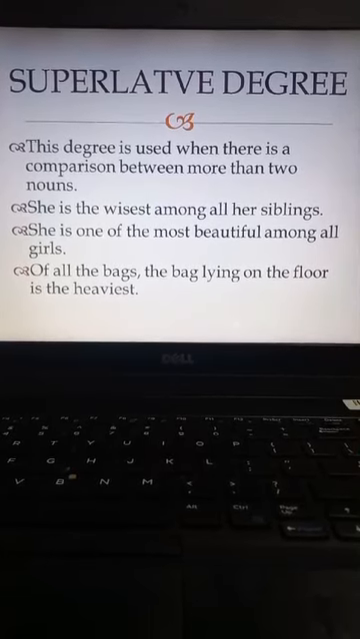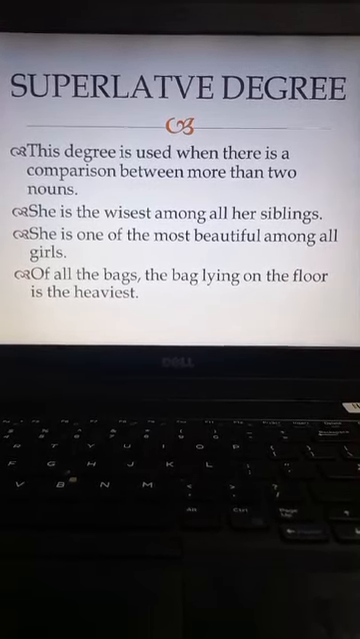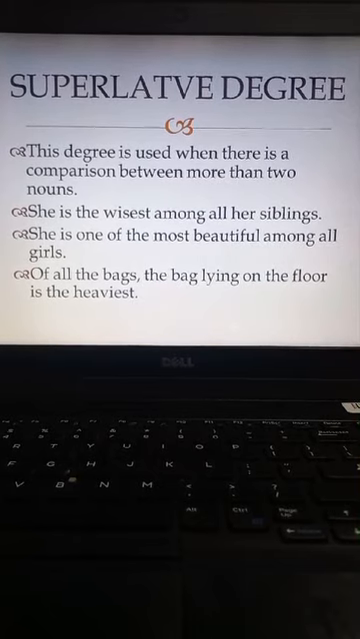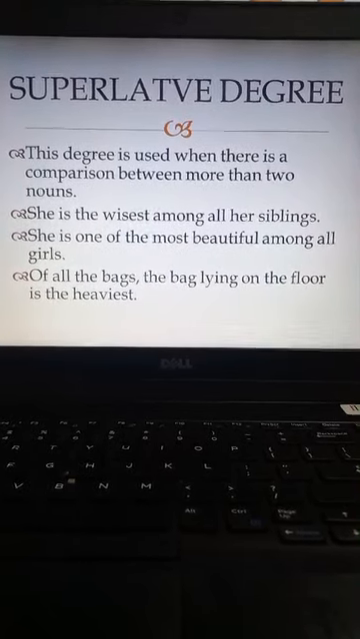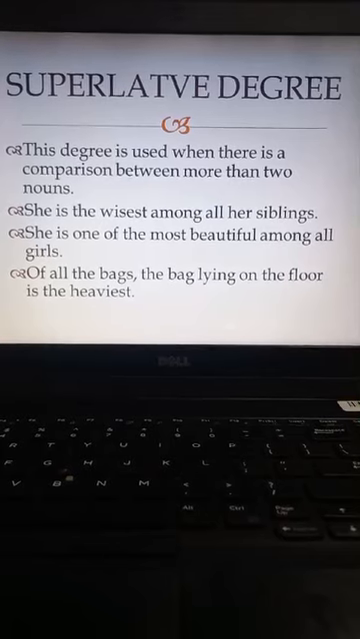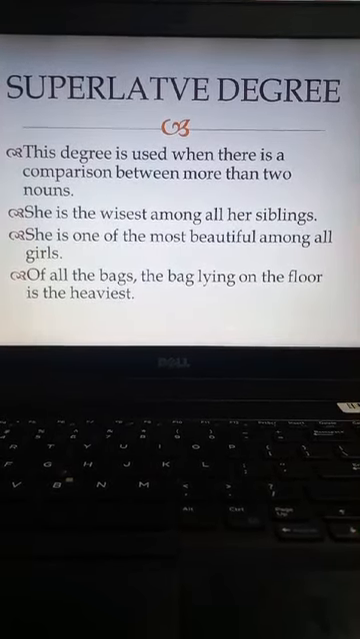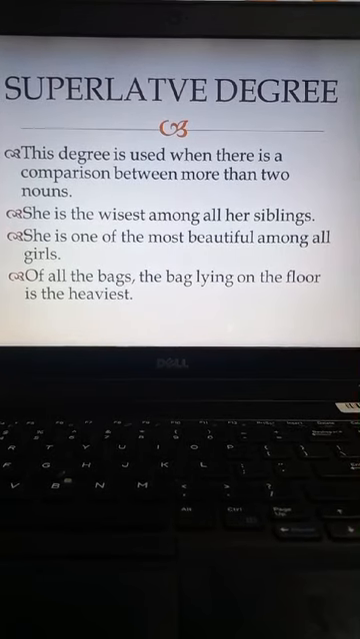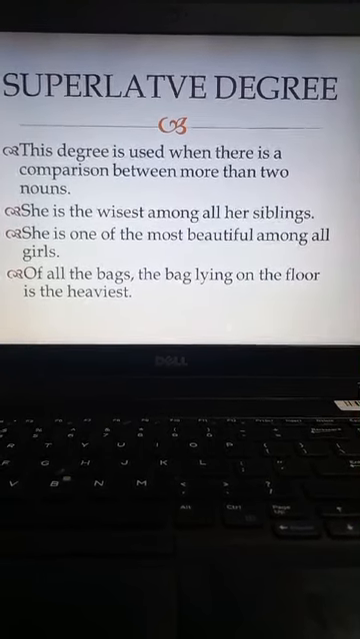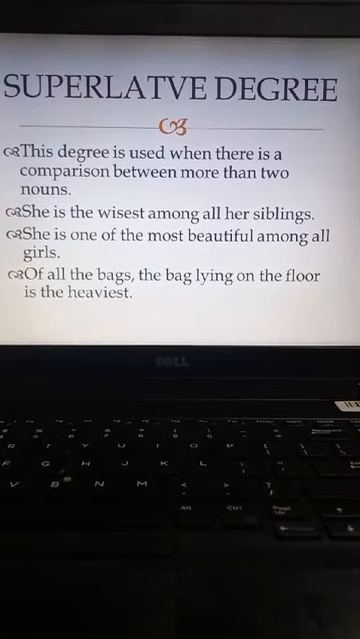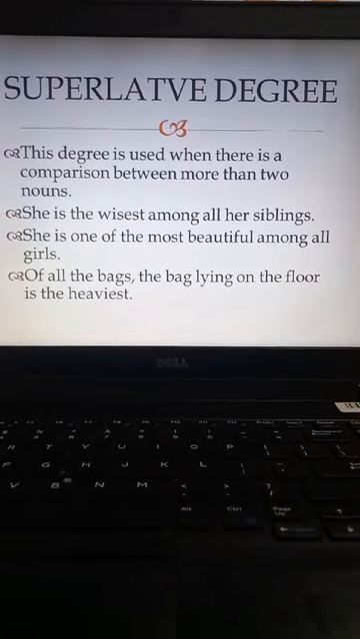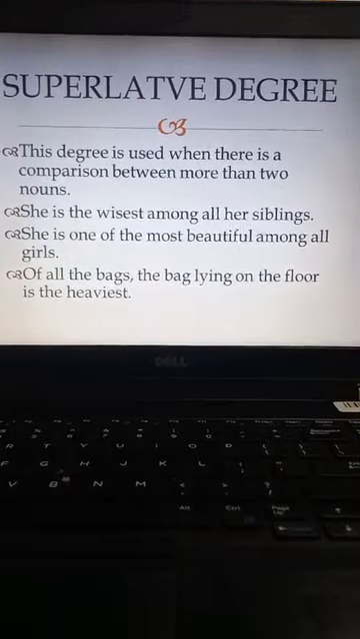nouns. For example, she is the wisest among all her siblings. She is one of the most beautiful among all girls. Of all the bags, the bag lying on the floor is the heaviest. So the article the is used with the superlative degree: the wisest, the most beautiful, and the heaviest. And words ending with est are used in superlative degree, or words with most are used in